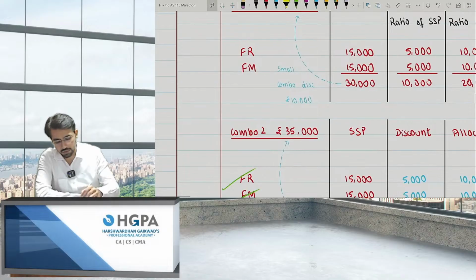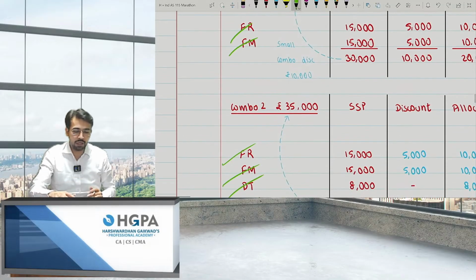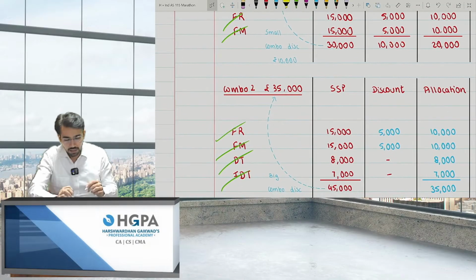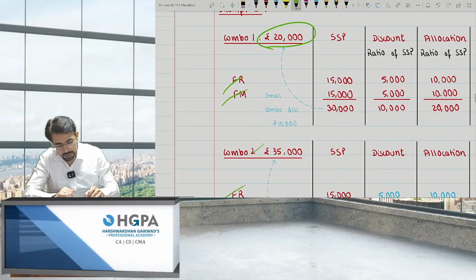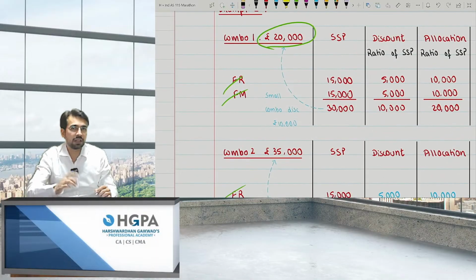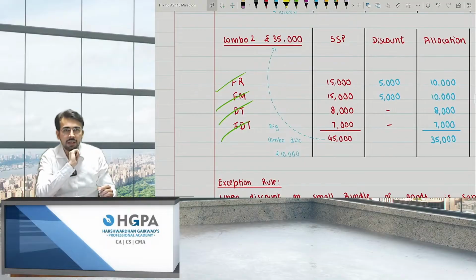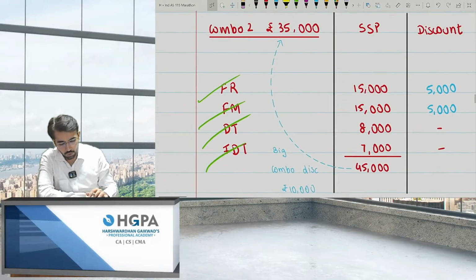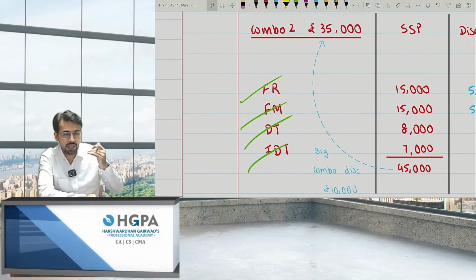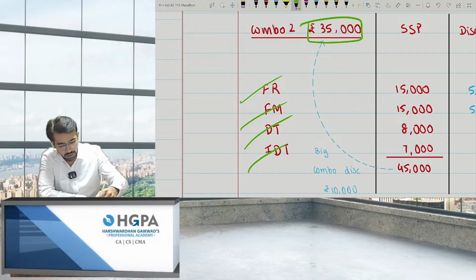So initially there were only two subjects and now I am giving you another combo of four subjects. This time it is not 20,000 but 35,000. This time I am charging 15,000 extra. Now I was just checking what was the discount. If I'm not giving you the above example of the FR and FM, you will say this 35,000 should be booked in this ratio, 15 is to 15 is to 8 is to 7, right? But this is not the scenario.